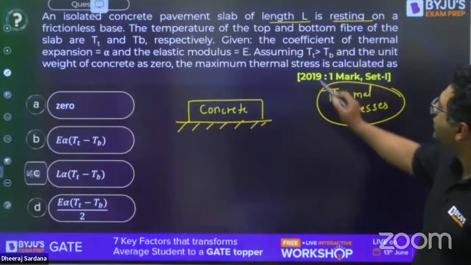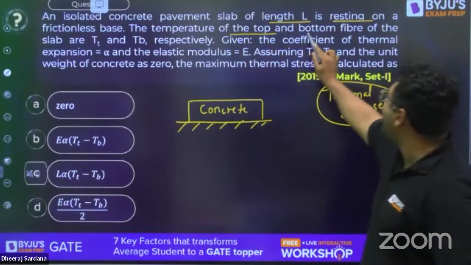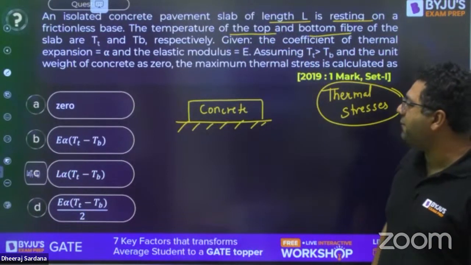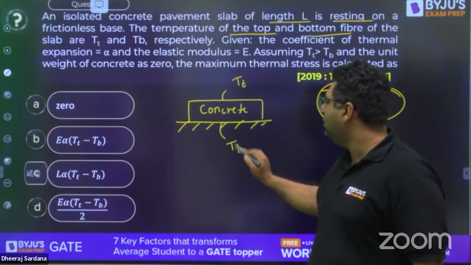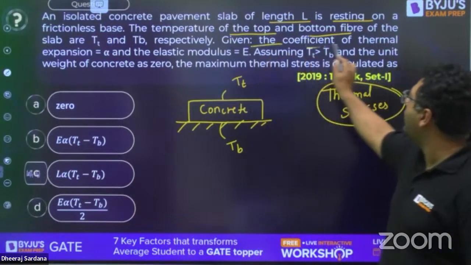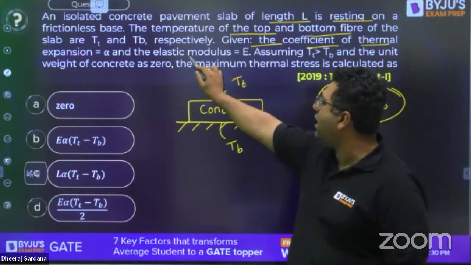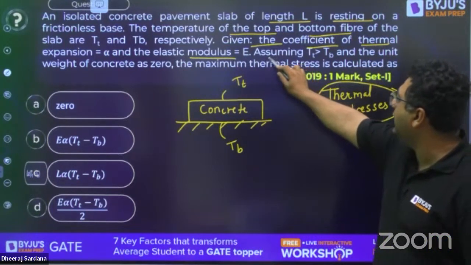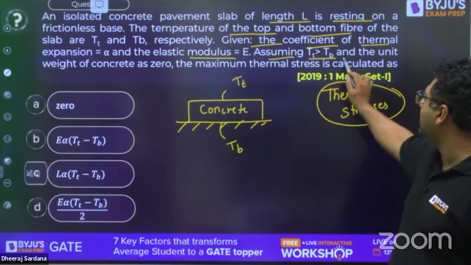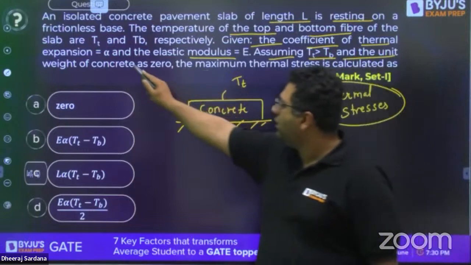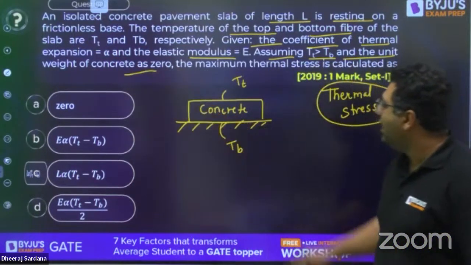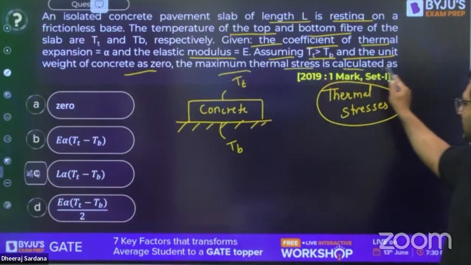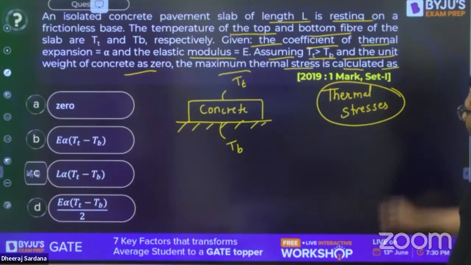The temperatures of the top and bottom fiber of the slab are TT and TB. Given the coefficient of thermal expansion alpha and modulus of elasticity E, assuming TT more than TB and the unit weight of the concrete is 0, the maximum thermal stress is calculated as